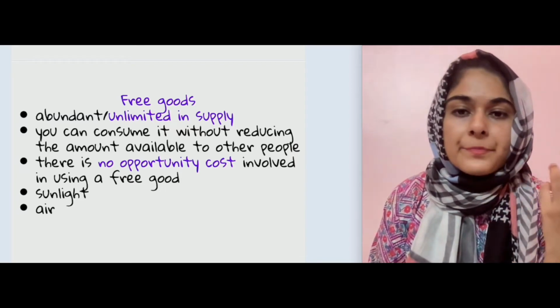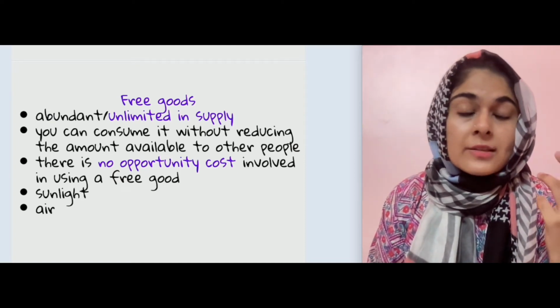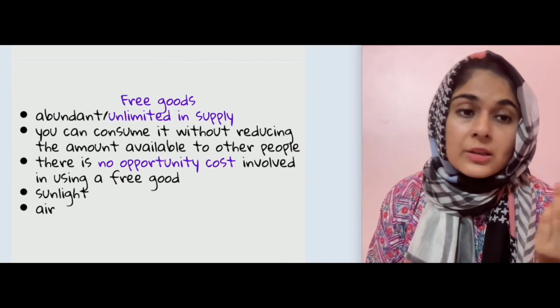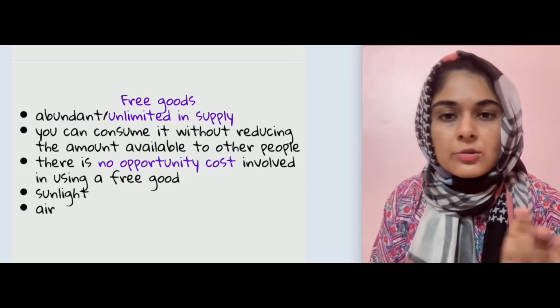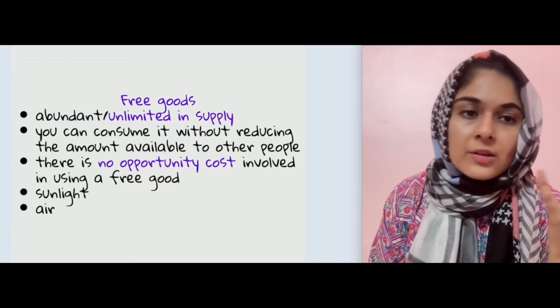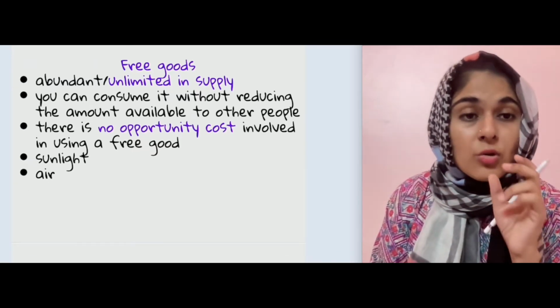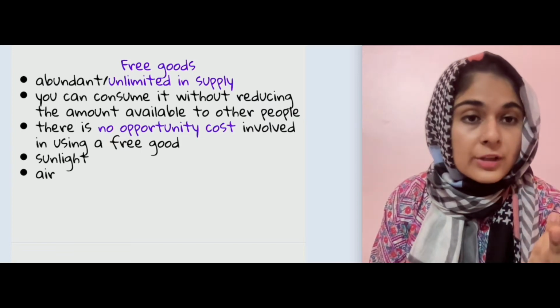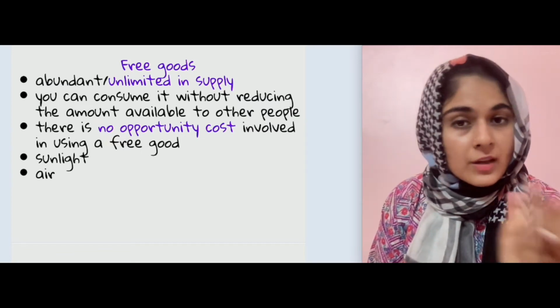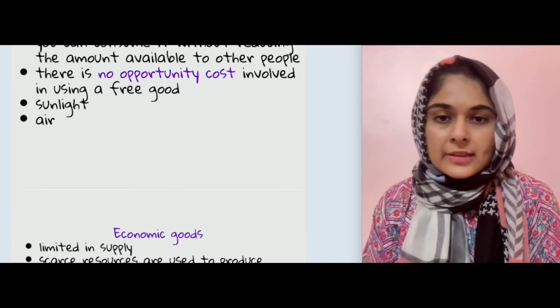So similarly, the sunlight that we consume, सनलाइट जो है हम कंज्यूम करते हैं, उसके अलावा हमारे साथ साथ बहुत लोग कंज्यूम करते हैं. सो उसमें दूसरों के लिए it's not available in less quantity. So if you see, there is no opportunity cost involved in using a free good. Free good is abundant in supply, unlimited. So sunlight and air is an example.